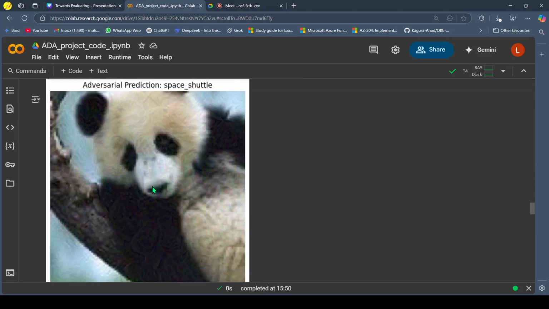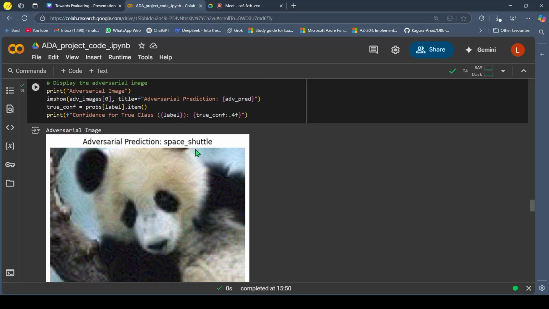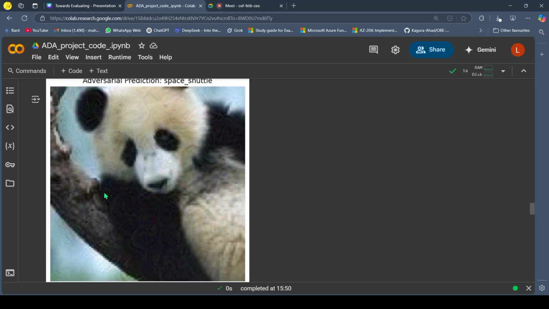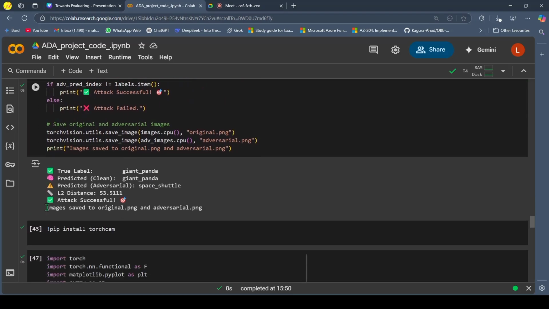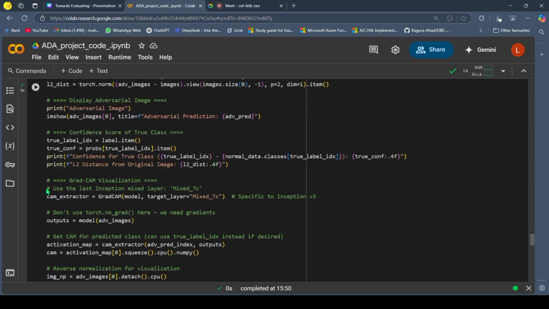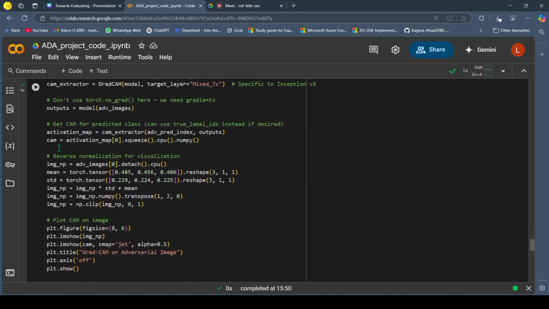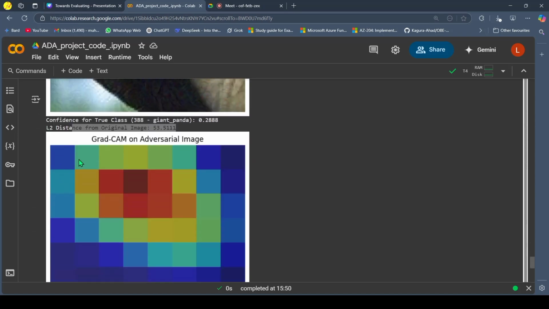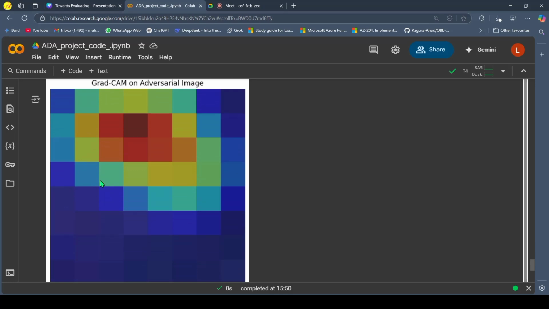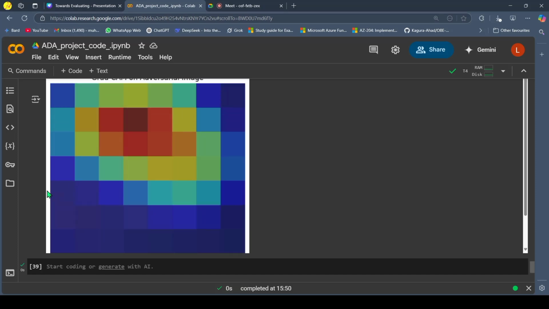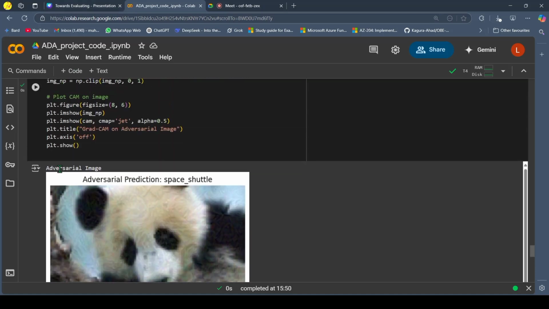And this was an adversarial example: just by distorting some amount of pixels, the model was tricked to classify it as a space shuttle. However, clearly it looks like a panda. After that, I had also plotted a Grad-CAM chart, focusing on what the model was looking at on the adversarial example when it made that prediction. So this was the part the model focused on, due to which it was tricked into classifying it as an adversarial example.